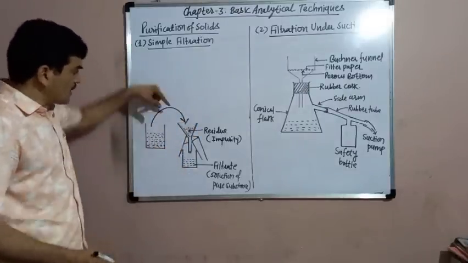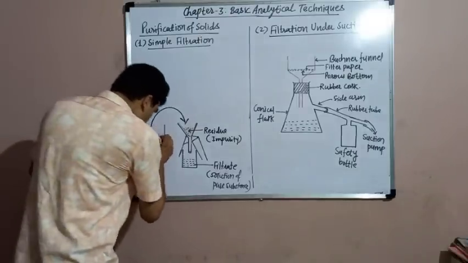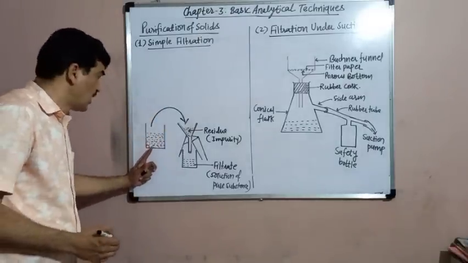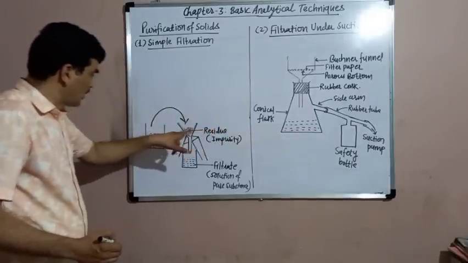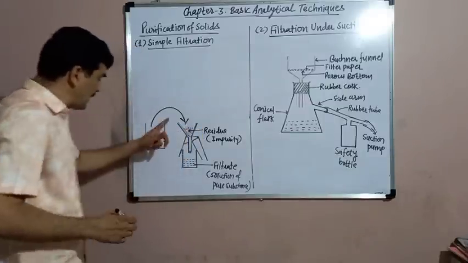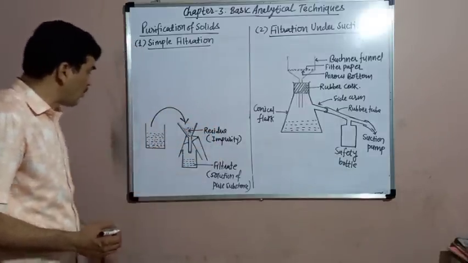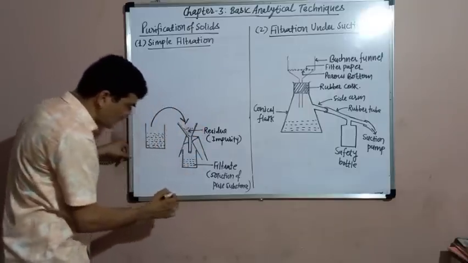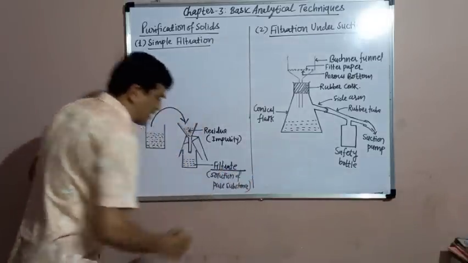When we pour this mixture in the funnel, then the insoluble impurities, the impurities which are not soluble in the solvent, get collected in the form of residue in the filter paper. This is the filter paper. This filter paper collects the residue, that is the impurities, while the solution flows down and is collected in the beaker. And this solution is known as the filtrate.